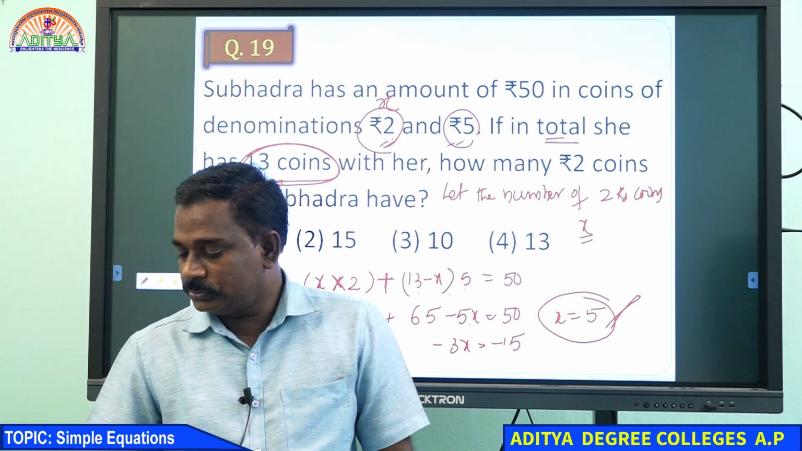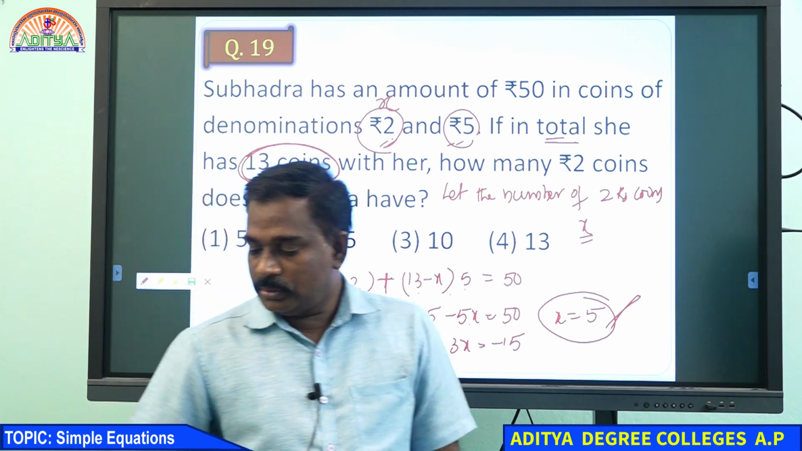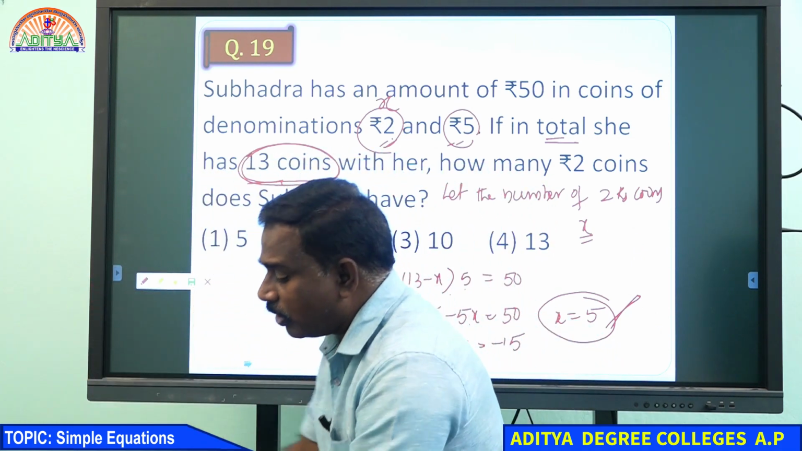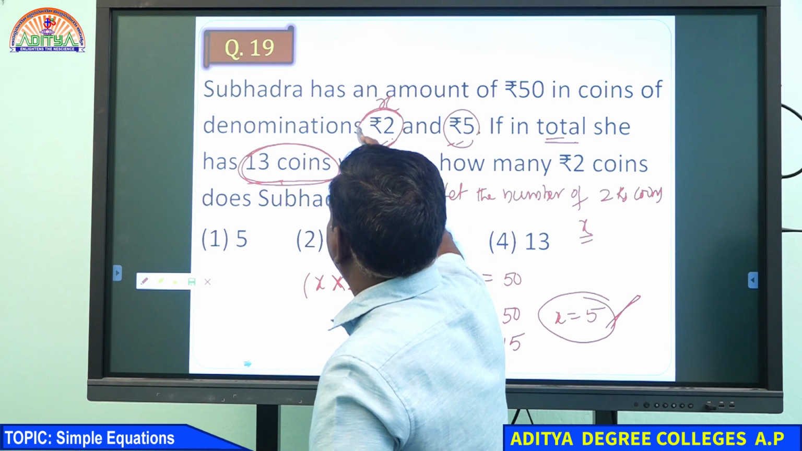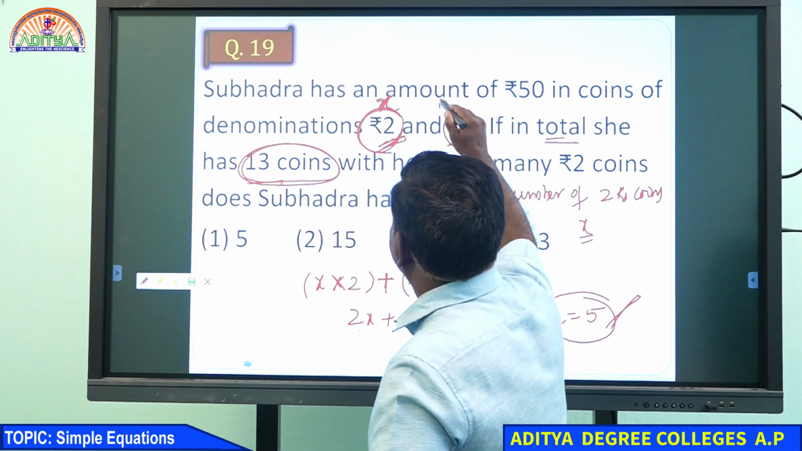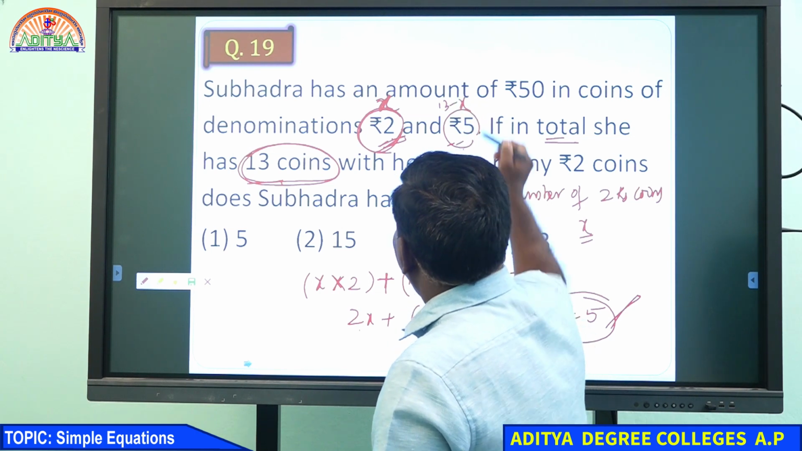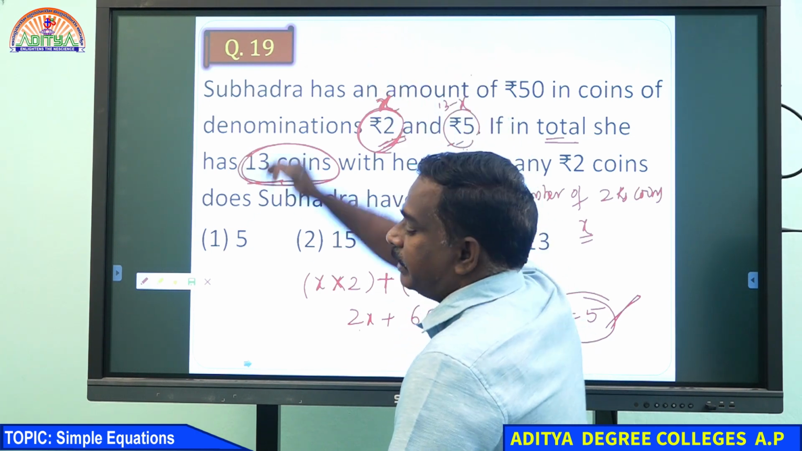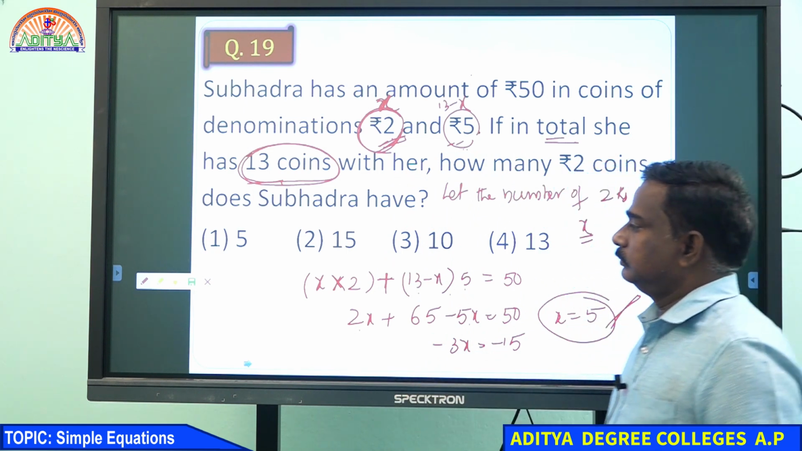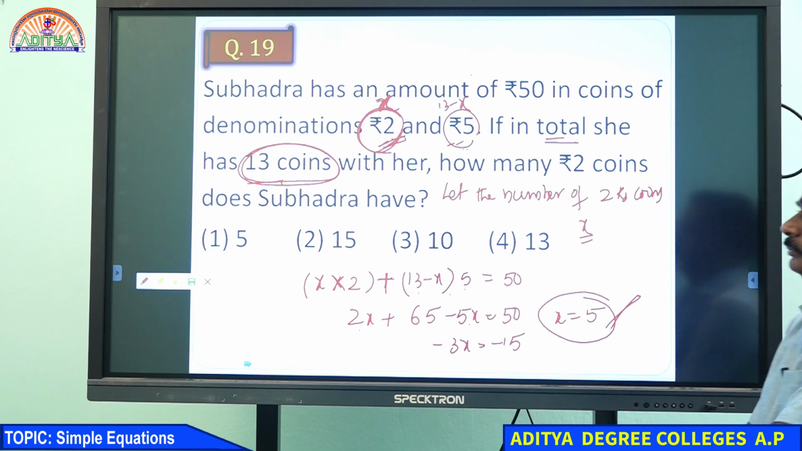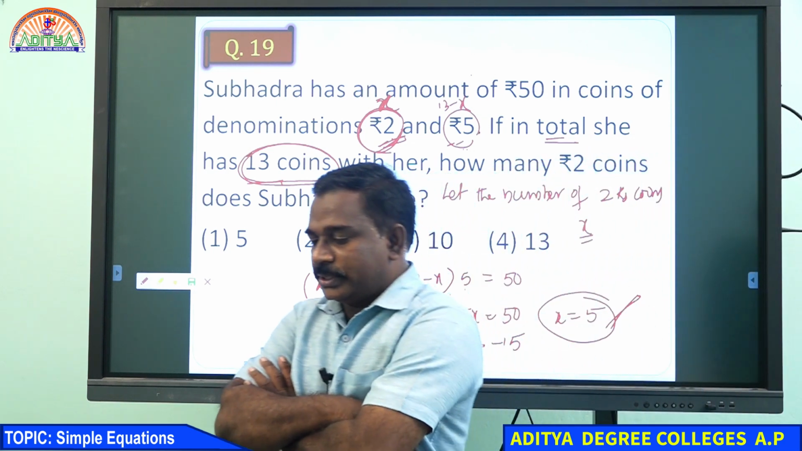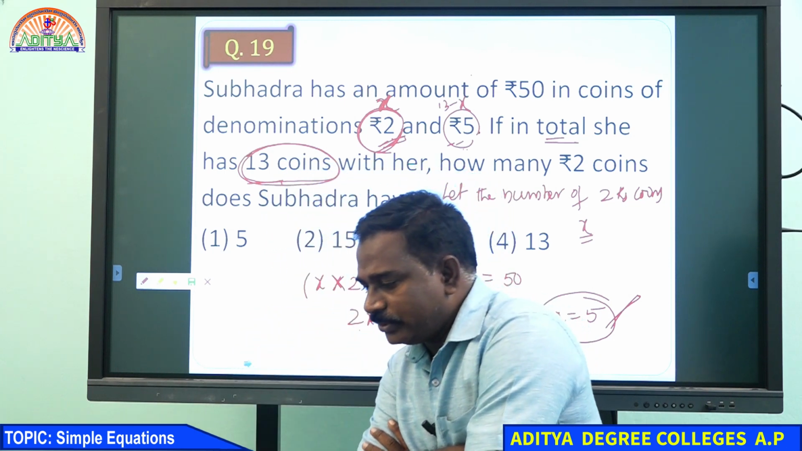Right, very good. I will go for the next question. Is it clear to everyone? If I take one kind of coin, the 2 rupee coins, as x, then the other coins are 13 minus x. Suppose we take this one as x, this becomes 13 minus x. We can take any one. I'll go for the next question. Is it clear to everyone?